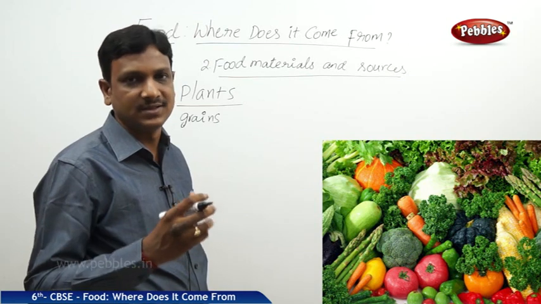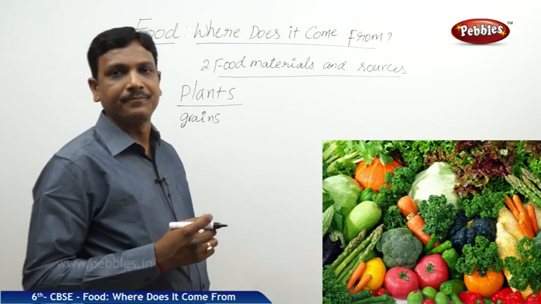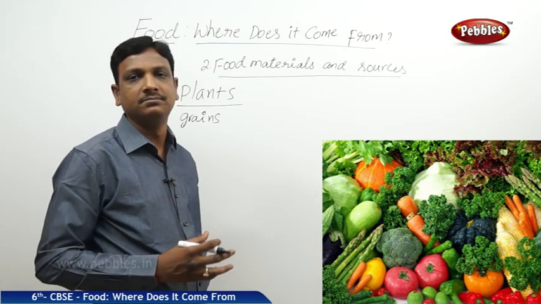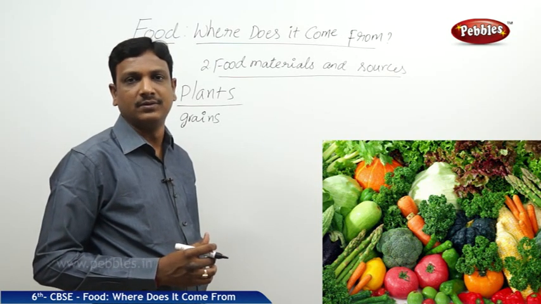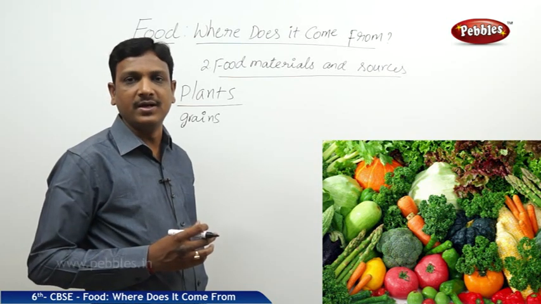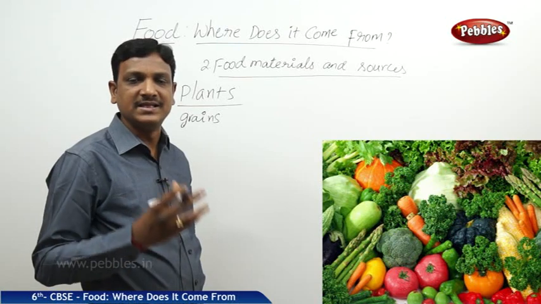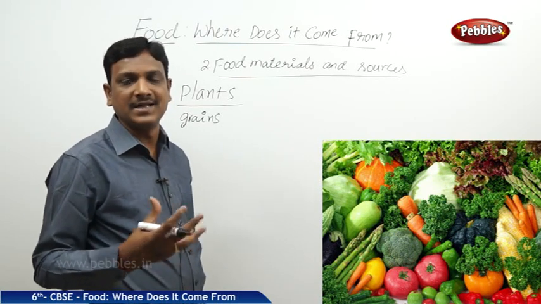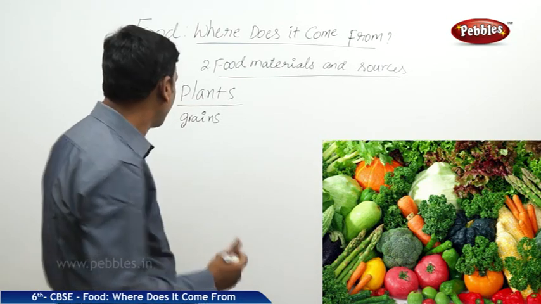Grains are used as a staple food, main food, right? The main food the people use in North India is wheat as their staple food. With wheat they make rotis, chapati, paratha. In South India they use rice. With rice they make steamed rice or different kind of rice items. So rice is the staple food, the main food.